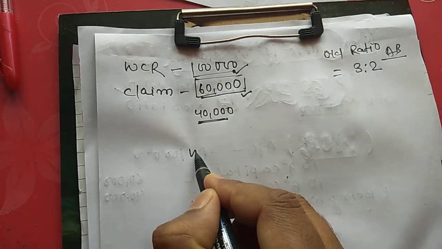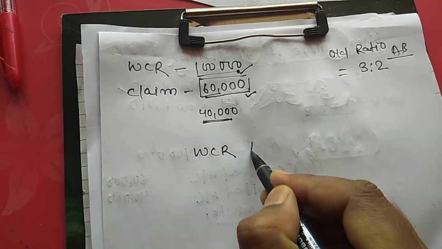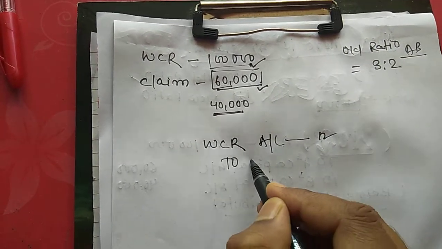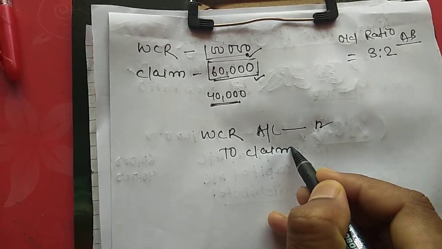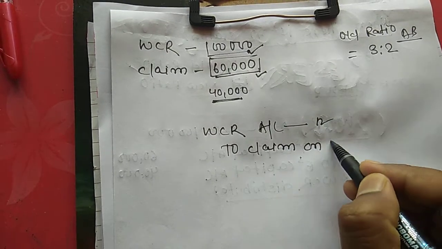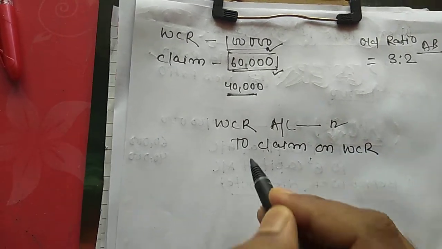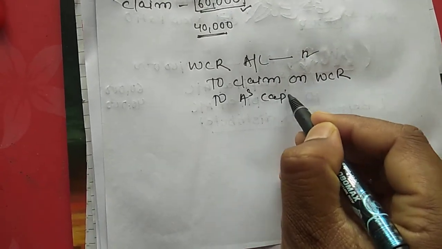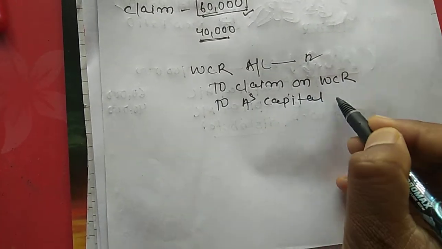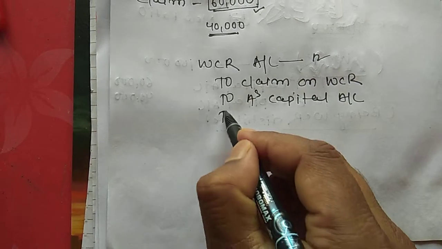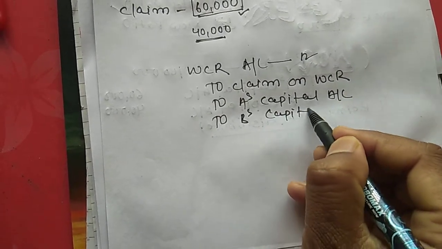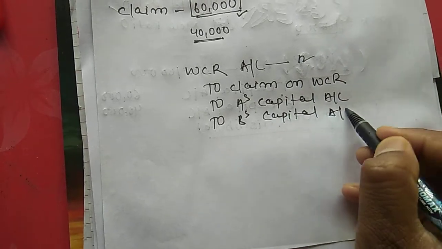The entry is workman compensation reserve account debited to claim on WCR and to the partners' capital accounts, A's capital account and B's capital account. Put the amounts in this journal entry.